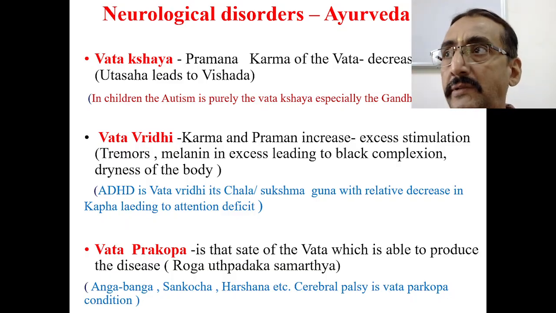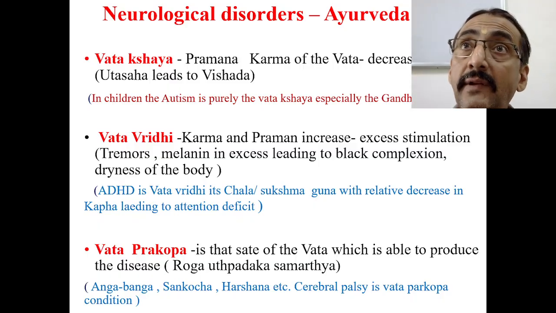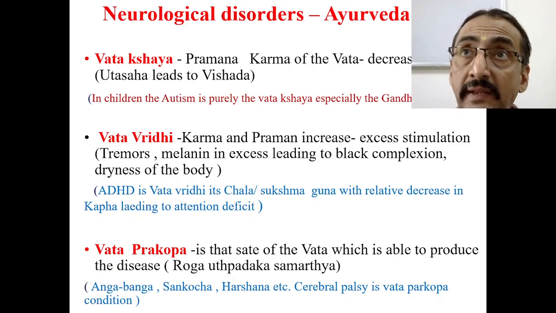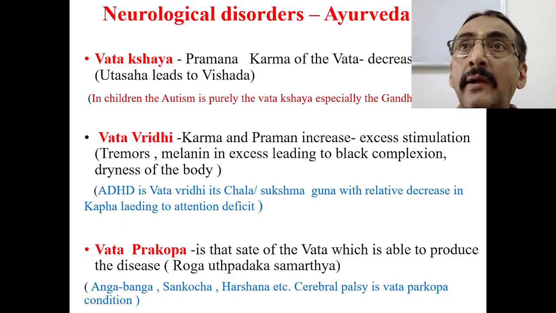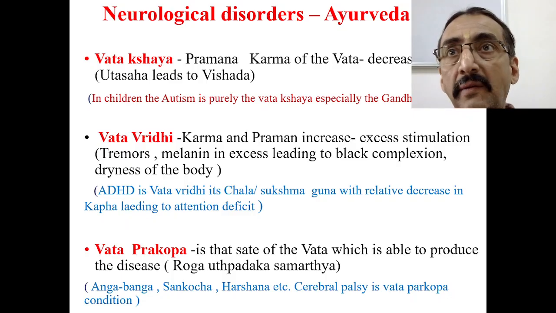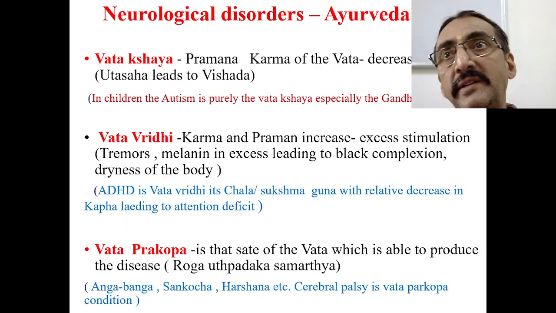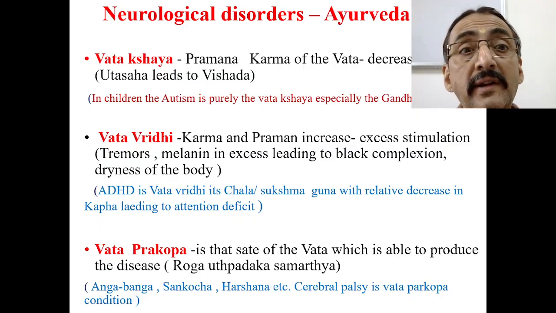Kshinaha jahati swalingam. That means the pramana and karma of Vata will decrease compared to normal parameters. Suppose the normal function of Vata is Utsaha. Now, if Vata Kshaya is there, the Utsaha Kshaya can be seen in the form of Vishada. This is the example given in the classics. In case of Utsaha there will be Vishada, that means Kshinaha jahati swalingam. So there is loss of the normal functions of that particular Vata. We have to identify whether the given neurological problem is Vata Kshaya.